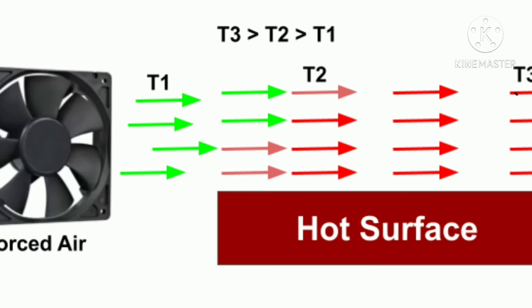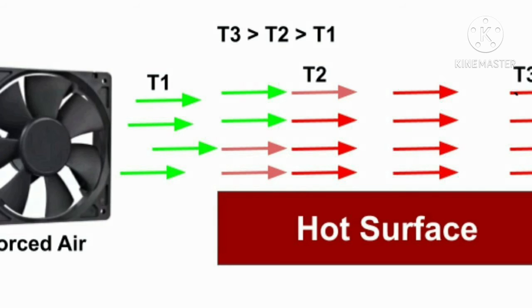Take another example of forced convection: on the hot surface of a particular element, cold air is blown down by using a fan. Initially, the temperature of the air is T1. As the air blows progressively over the hot surface, its temperature changes from T1 to T2, and at the last, when the air completes the path over the hot surface, its temperature becomes T3.